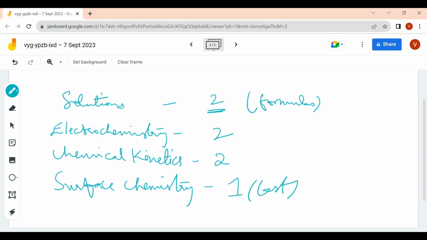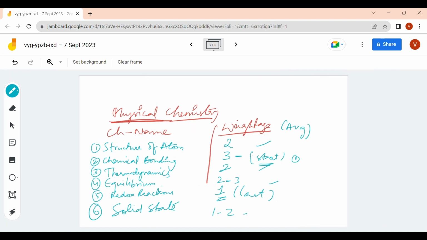Among these, I'll be telling with a green mark, very easy chapters. Redox reactions is an easy chapter. You can study at last. Why I'm telling at last: if you complete it first only, you will be like, okay, I'm done with few chapters, I'm ready to go for exam. No, you're done only with a minimal number of chapters. The more weightage is for other chapters.